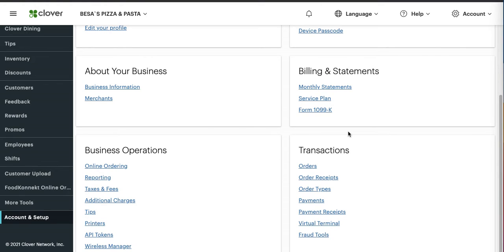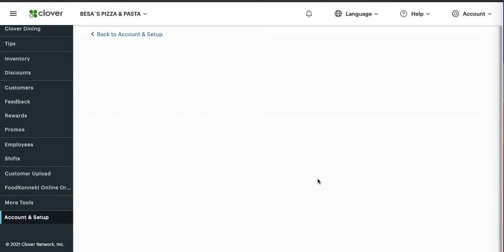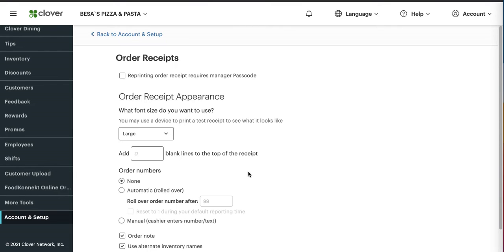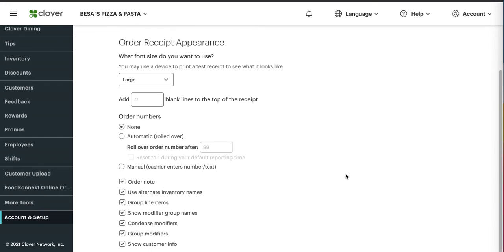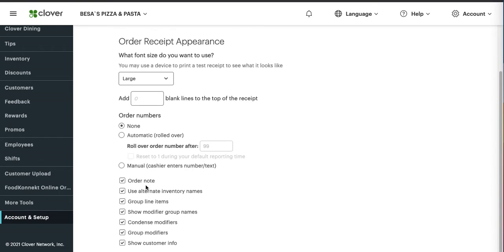The other thing that you need to check is order receipts. Here, make sure that the following check boxes are selected: order notes, alternate inventory names, group line items, and show customer information. And click on Save. The most important ones here are order notes, customer information, and group line items. The rest of the options depend upon the client requirement. Once you have made these changes, click on Save.